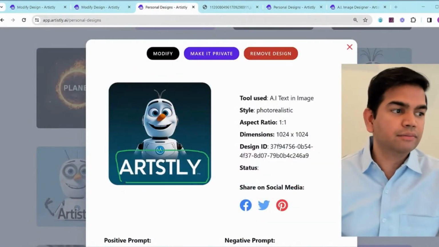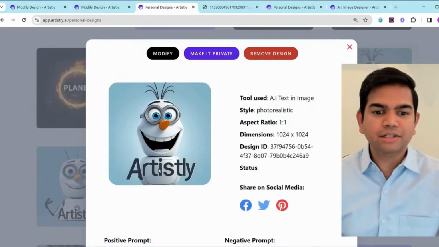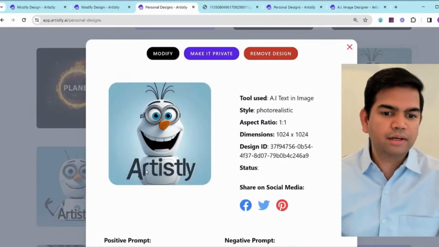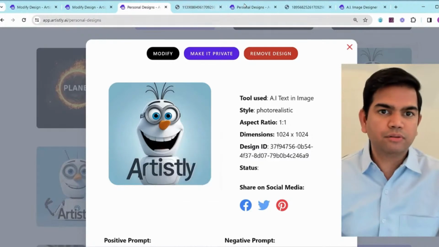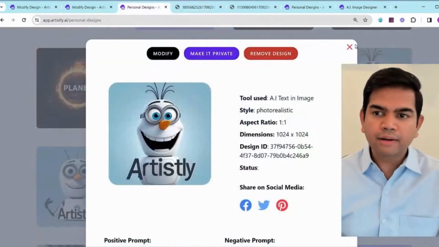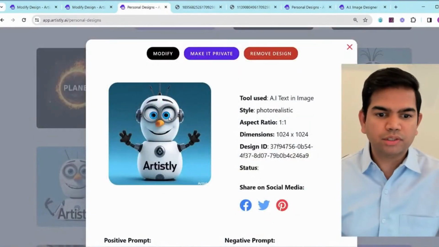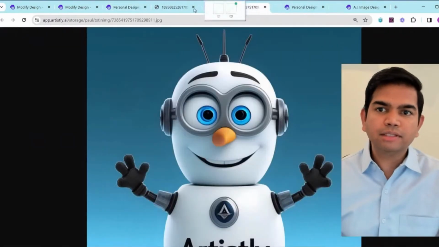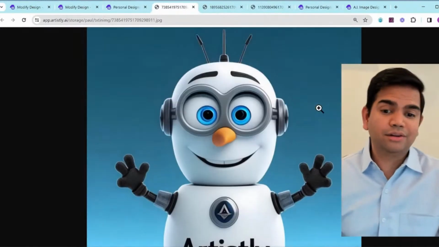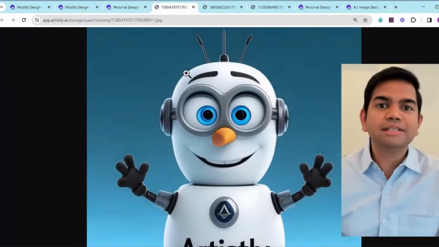This is why we generate 4 of them, because the AI is guessing, and in this case we got 2 of them correct. Artily, again, this one is also perfect text. It matches the whole elements and stuff like that right here. And then you got this one as well, which looks nice. So basically you can keep trying it, because you can generate as many as you want here. So yeah, of course. This is the beauty here.